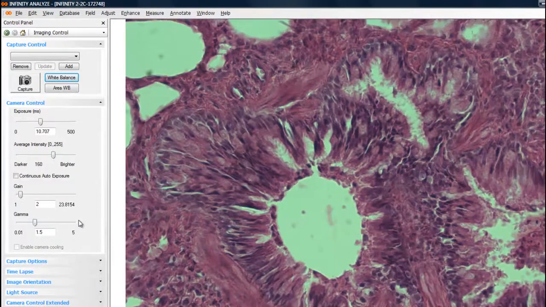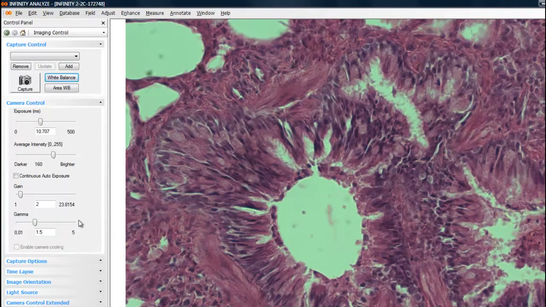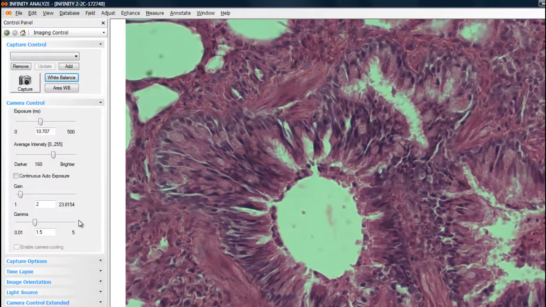When the application first begins, the camera settings may not be optimized for your microscope. Let's begin by moving the sample out of the field of view. Under the camera control area, there's a manual exposure adjustment and also gain controls for amplifying the camera signal.